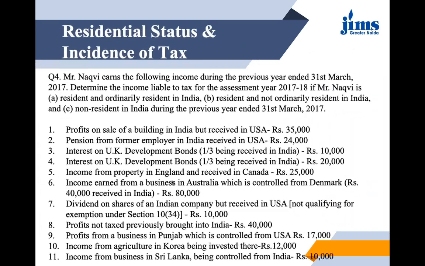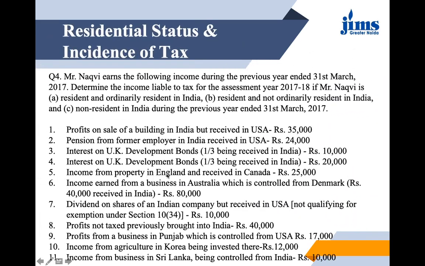Now let us move to the next point, the fifth point. The income from property in England and received in Canada. Now let us see this one. Income from property in England received in Canada.